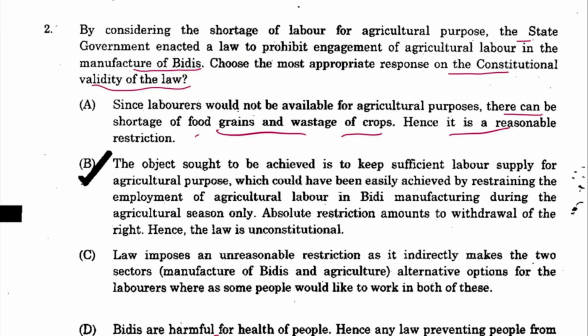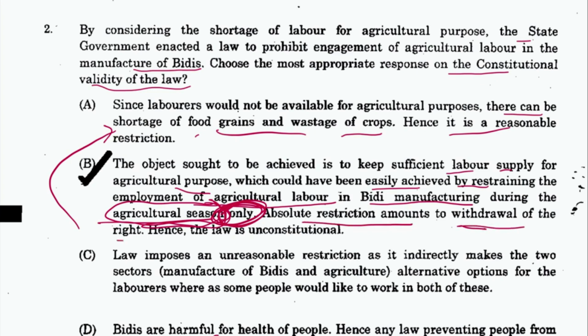B: the object sought to be achieved is to keep a sufficient labor supply for agricultural purposes, which would have been easily achieved by restraining employment of agricultural labor in BD manufacturing during the agricultural season only. So see, till here they are mentioning the same thing which I have written here. But they have used the word only. They are saying that only for the agricultural season we are restricting the labor supply to BD manufacturing, not for the whole year. So this is a reasonable restriction. C: absolute restriction amounts to withdrawal of the right, hence the law is unconstitutional. The restriction should not be absolute. B is the answer.